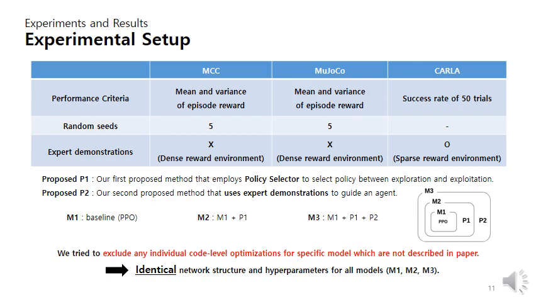P1 indicates our first proposed method that employs the policy selector to select a policy between exploration and exploitation. P2 indicates our second proposed method that uses expert demonstrations to guide an agent. M1 indicates our baseline algorithm, PPO, M2 indicates M1 plus P1, and M3 indicates M1 plus P1 plus P2. We tried to exclude any individual code-level optimizations for a specific model which are not described in the paper, which ensures identical network structure and hyperparameters for all models.